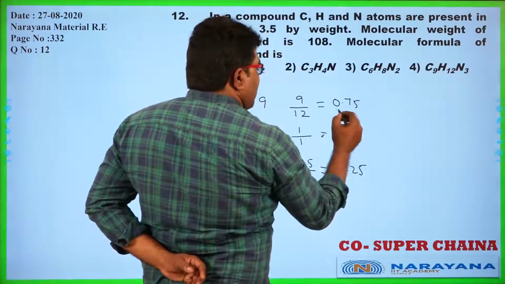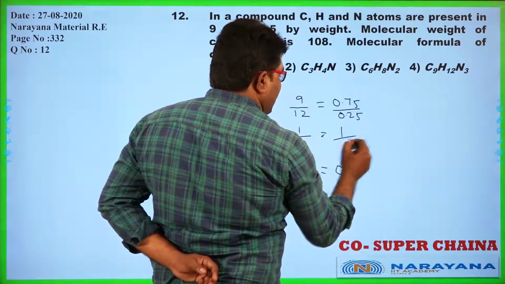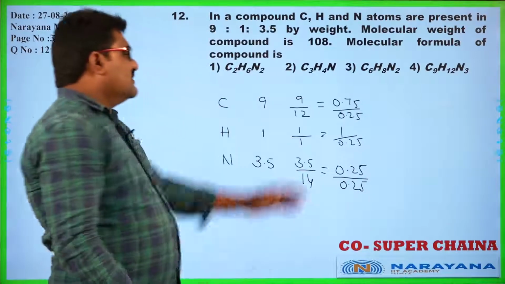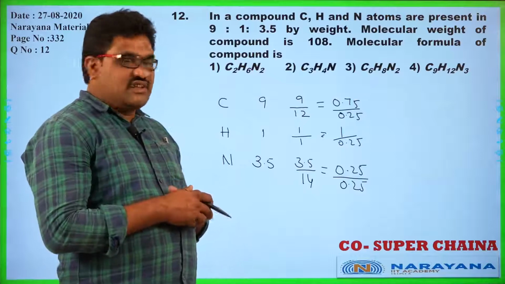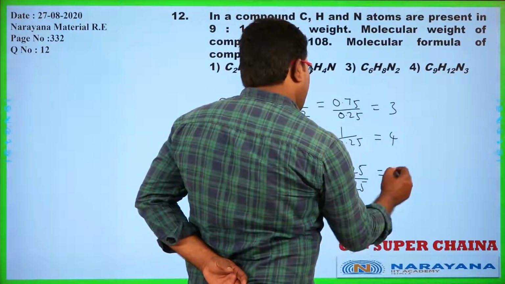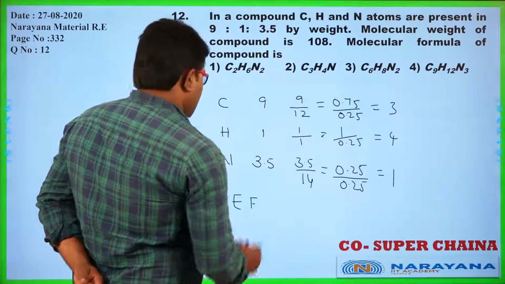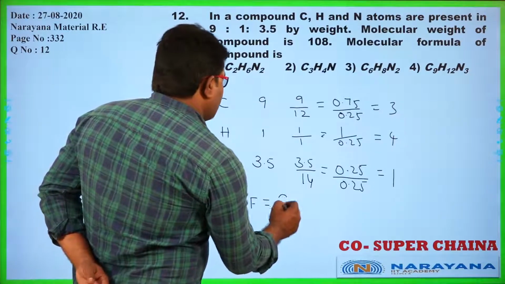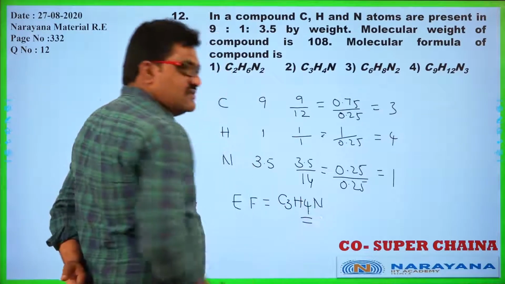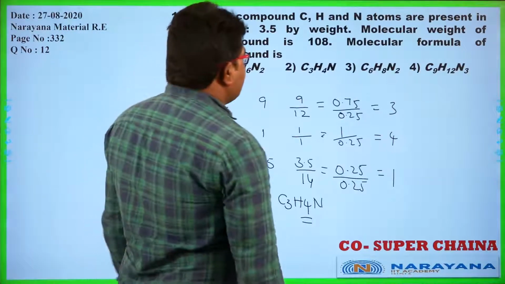For the simple ratio, I divide all the relative numbers of atoms by the least value. So what did I get here? 3, here I got 4, here I got 1. Now what is the empirical formula of the compound? The empirical formula is C3H4N.